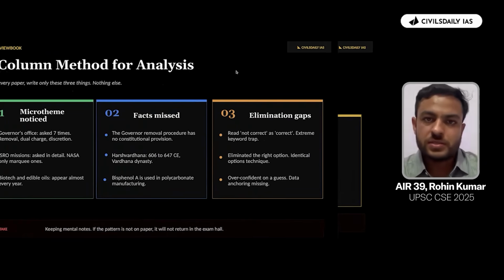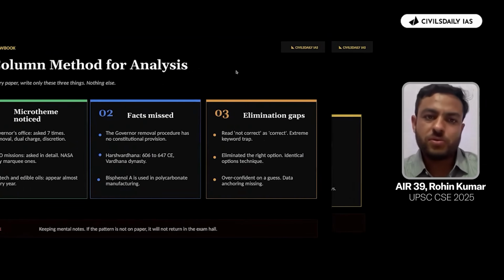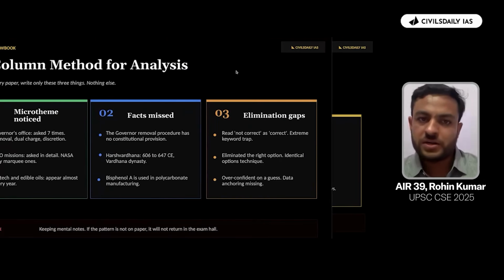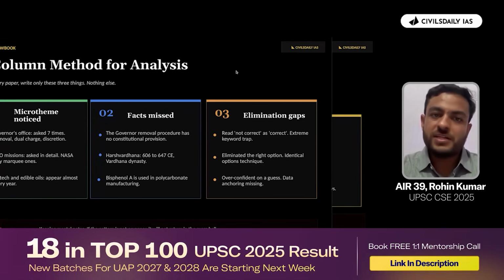Whether it was some conceptual clarity that was missing, or you had not read the question completely, but based upon certain assumptions from solving similar questions, you marked it wrong. If you do this exercise for, let us say, 10 to 15 papers, then there will be a pattern. In a similar manner as UPSC has a pattern, you would also have a pattern in committing mistakes.